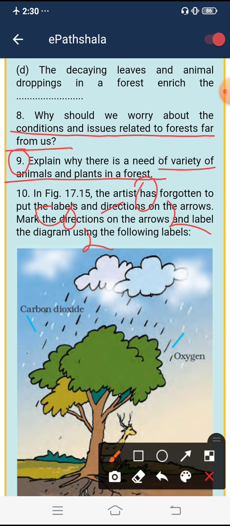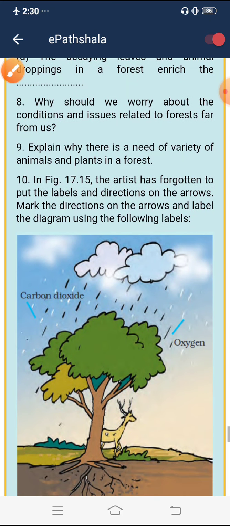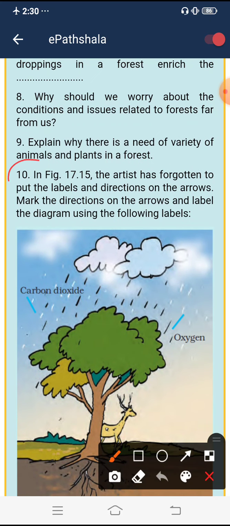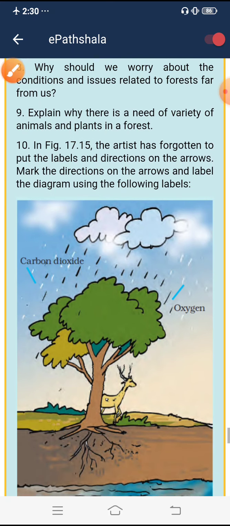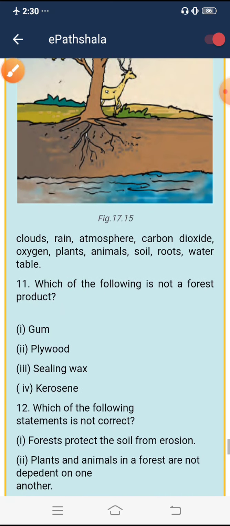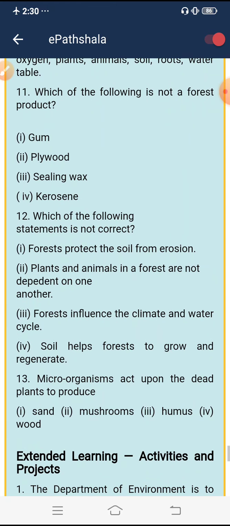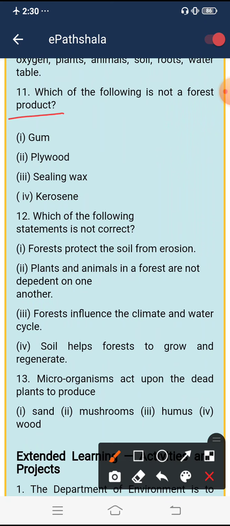Okay, now move on to question number 10. Here will be one diagram, so we will discuss it later. Question number 11. Which of the following is not a forest product? Gum is obtained from forest, plywood is also obtained from forest, sealing wax is also obtained from forest, but kerosene is not obtained from it. So your answer will be option number 4, which is not a forest product: kerosene.